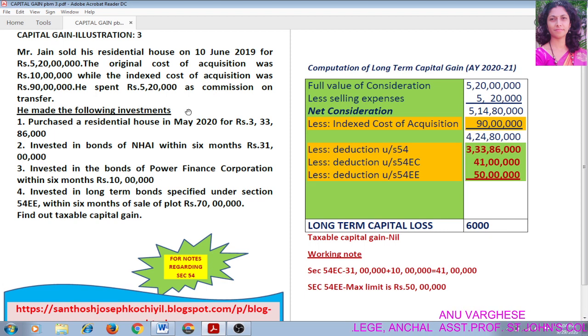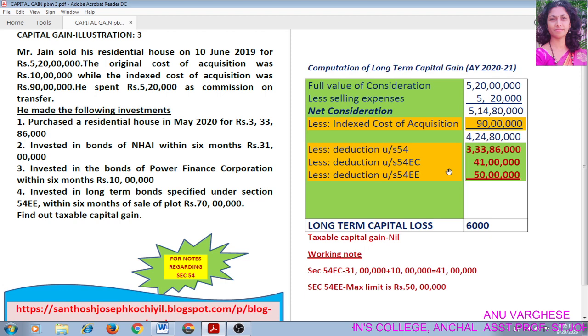He made the following investments. Purchased a residential house in May 2020 for rupees 3 crore 33 lakh 86,000. Invested in bonds of National Highway Authority of India within 6 months rupees 31 lakh. Invested in bonds of Power Finance Corporation within 6 months of rupees 10 lakh. Invested in long-term bonds specified under section 54E within 6 months of sale of plot rupees 70 lakh. Find out taxable capital gain.